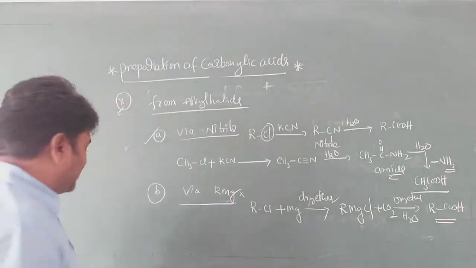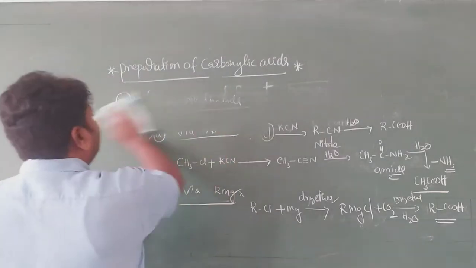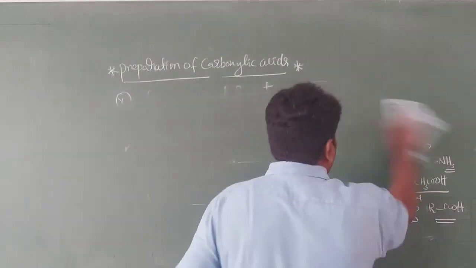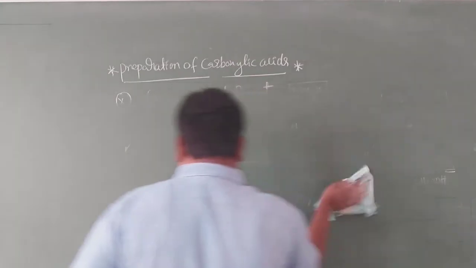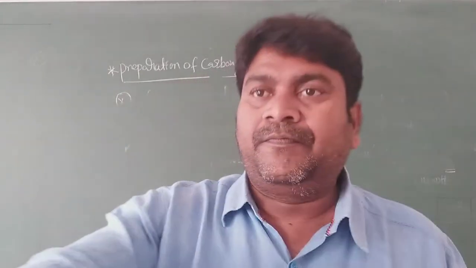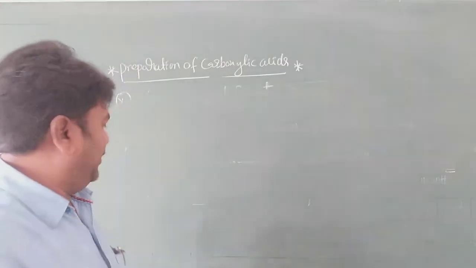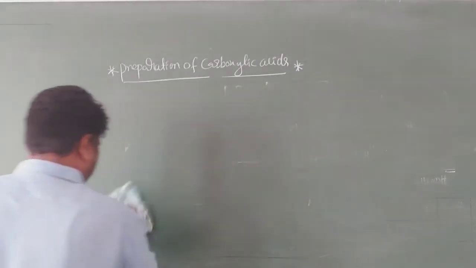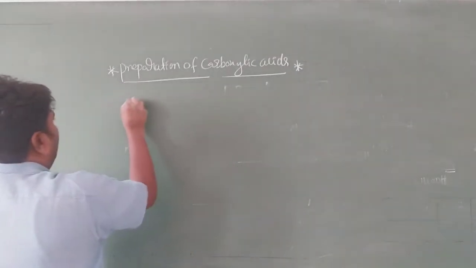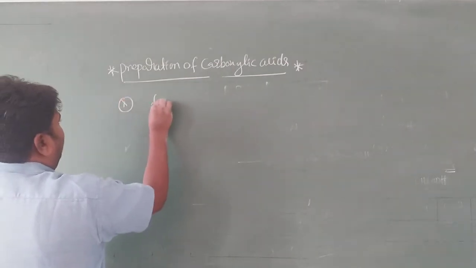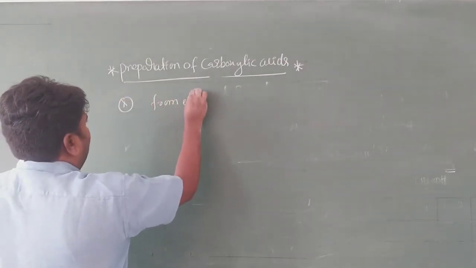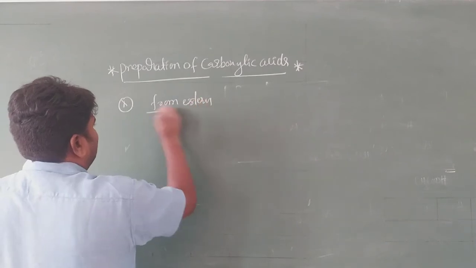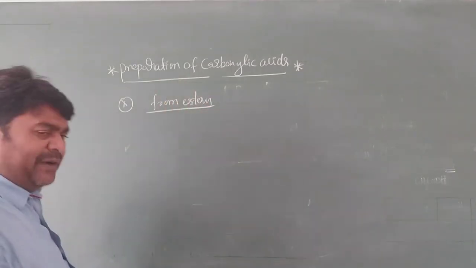And next preparation from esters. It is very important, my dear students.